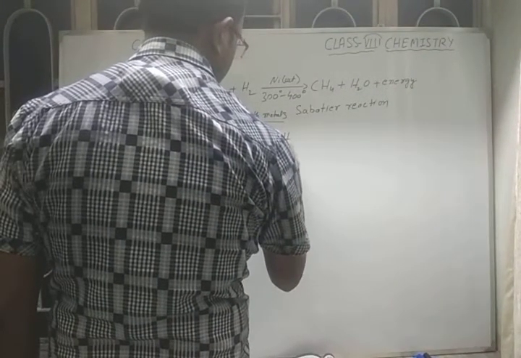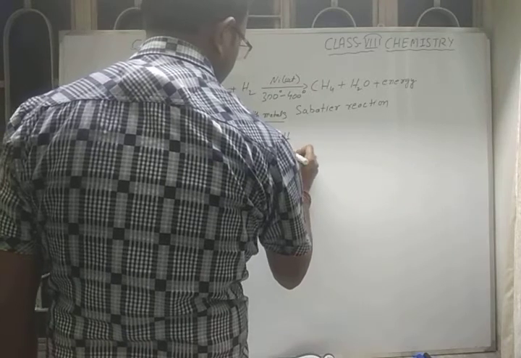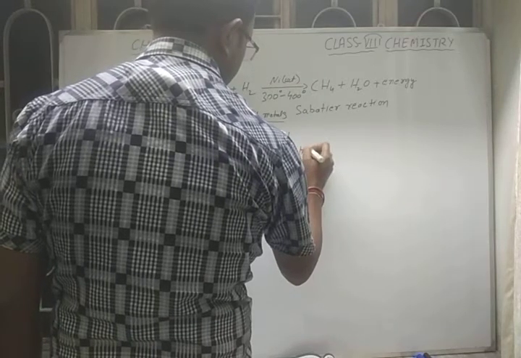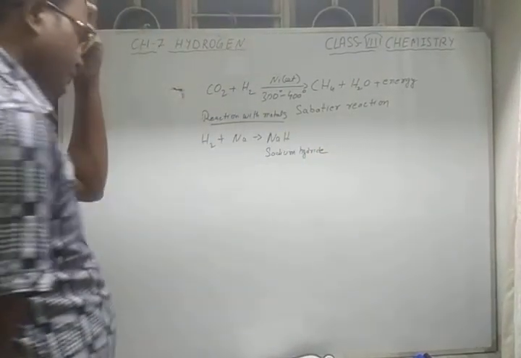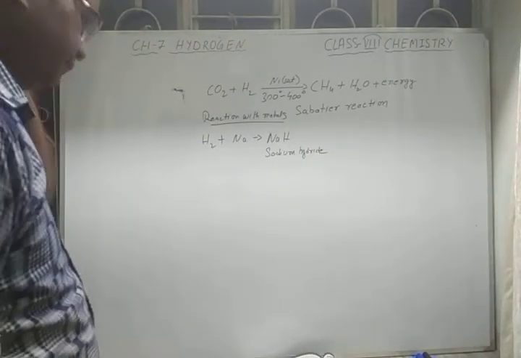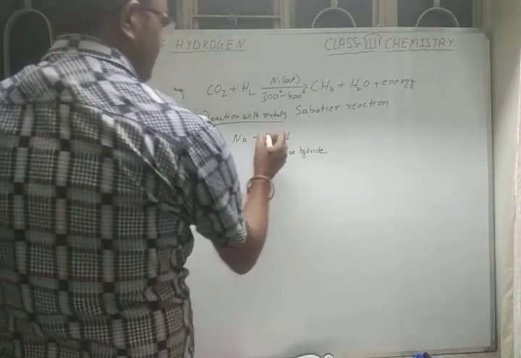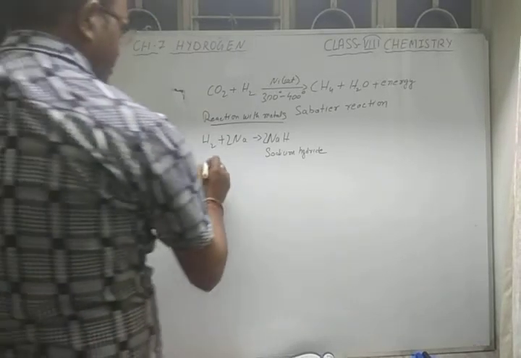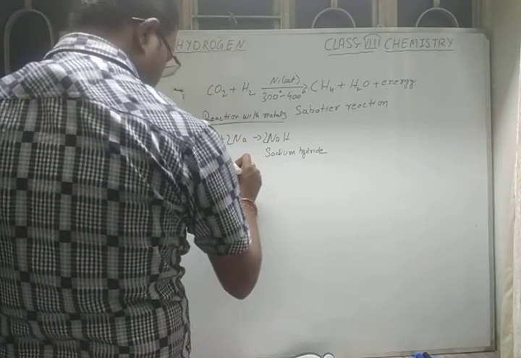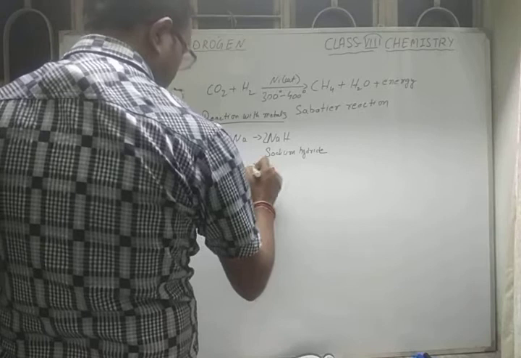It is sodium hydride. Okay. Now it is H2, we have to do the balancing again. After that, when hydrogen reacts with calcium, what will you get?